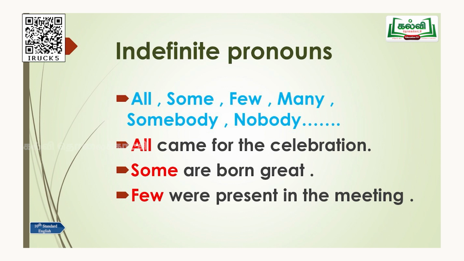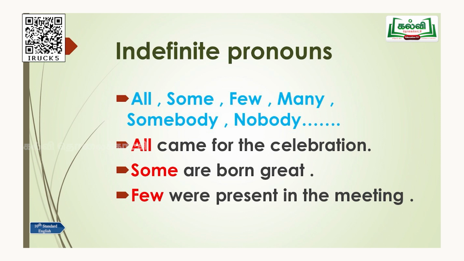"Few were present in the meeting." Okay, this few, how many of them? We don't know. In the sentence it is given just "few". So while you are using indefinite numbers, which are the word substitutes for the indefinite number of persons or things, that is called indefinite pronouns.